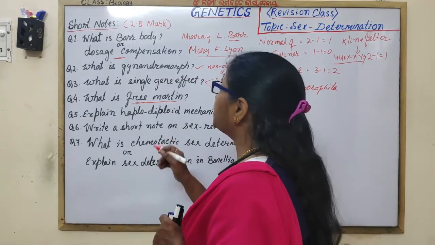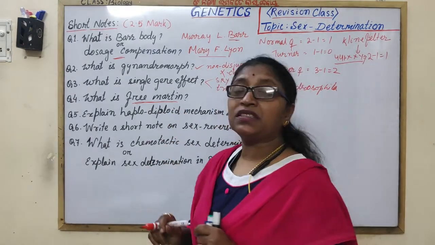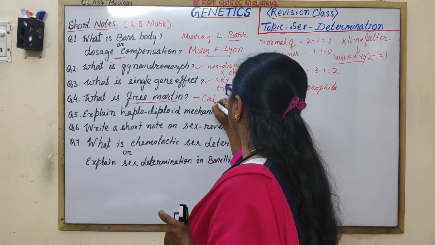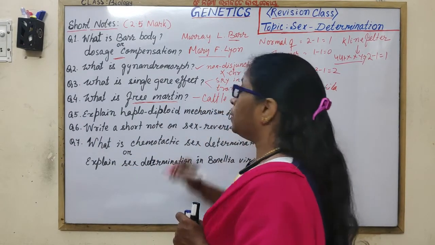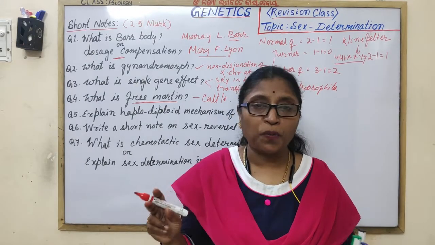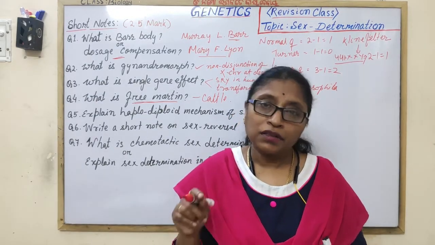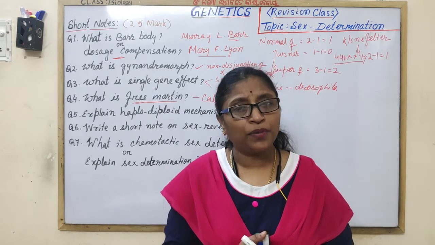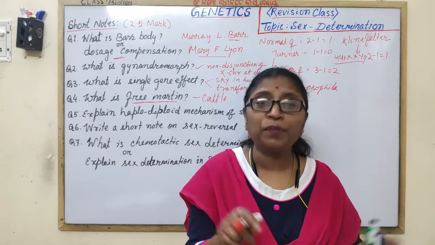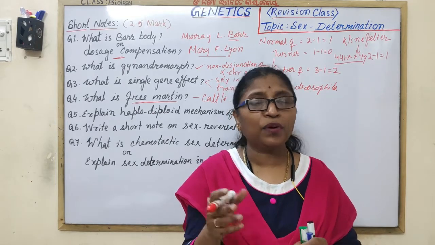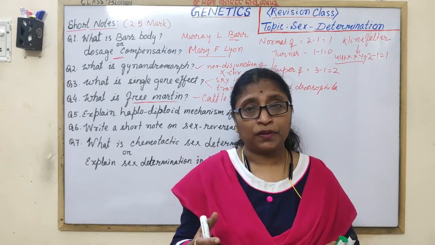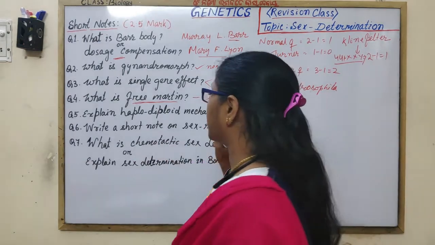But when it is asked, freemartin is seen in, it is seen in cattle. When twins of opposite sex are born, the female calf becomes sterile and it is called freemartin. It is due to the common blood circulation and the production of male hormone first, which suppresses the female sex characters.